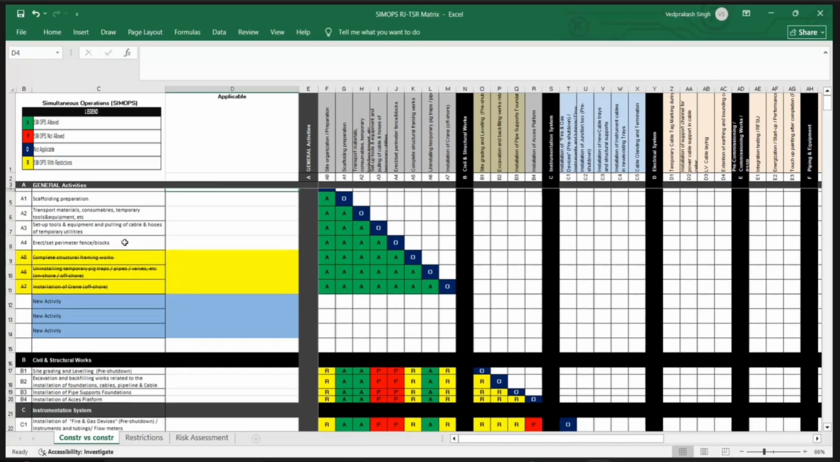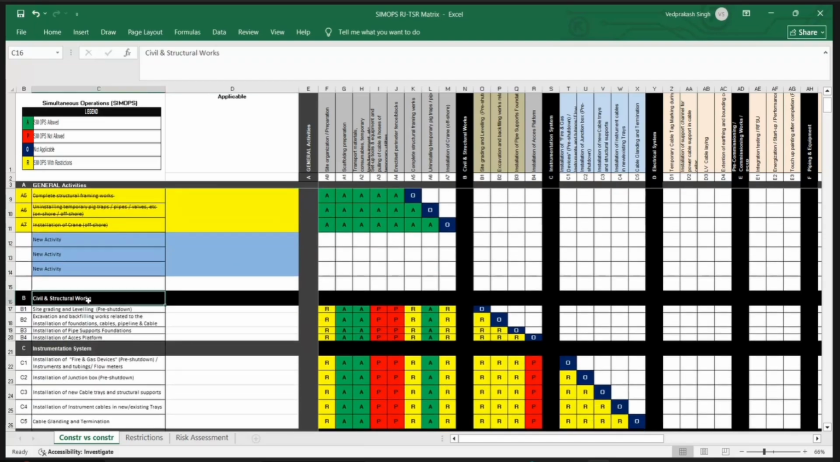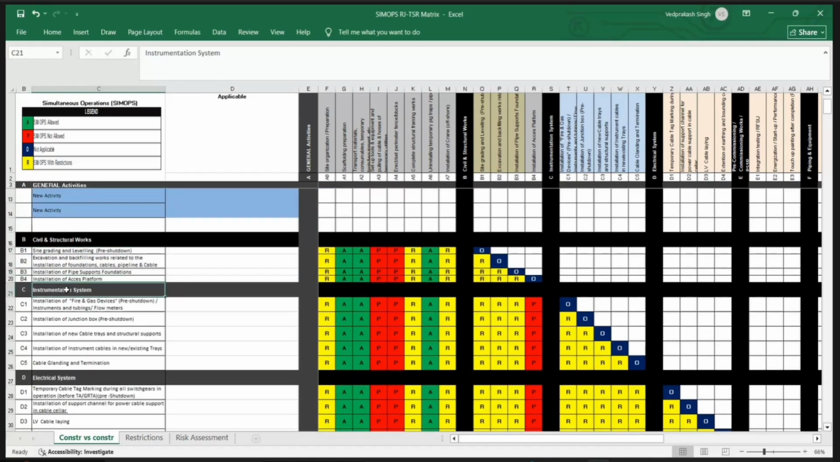Exactly. And then we can go for civil activity, because civil activity will happen everywhere, for all the activity. So this will also be applicable for all the work packs. Let's say instrument activity is not applicable for all.